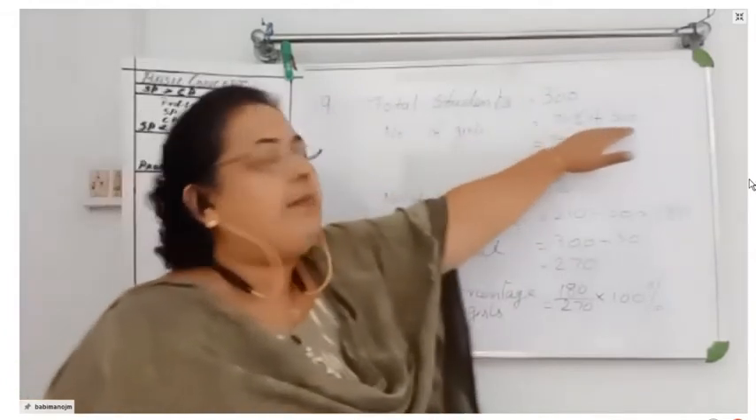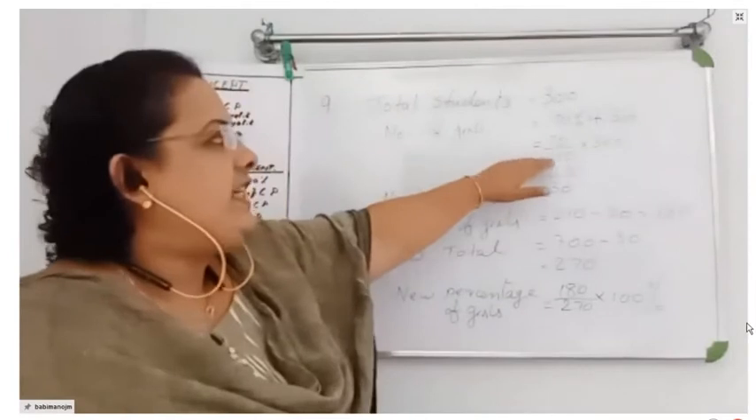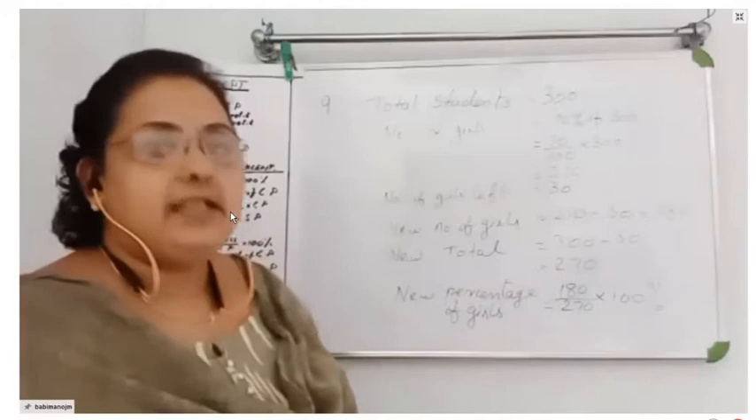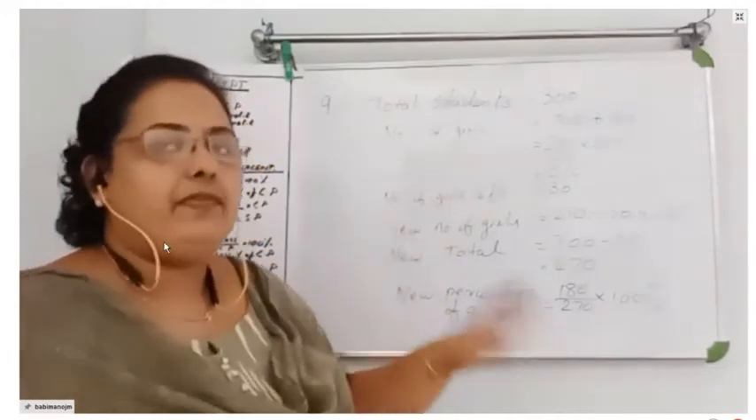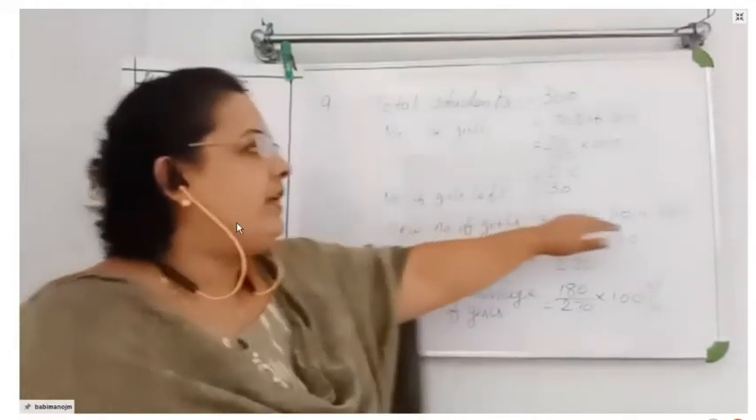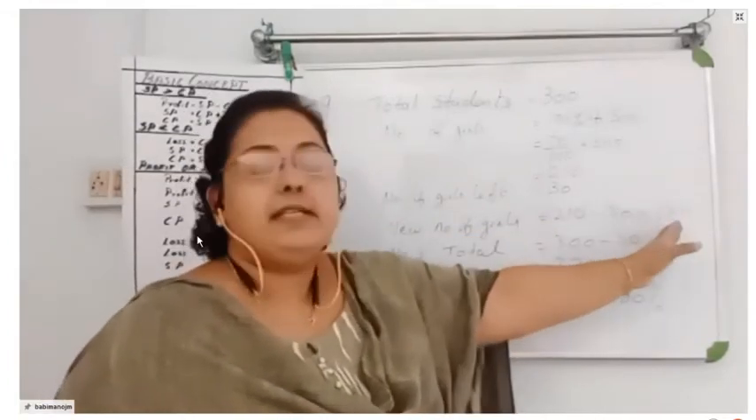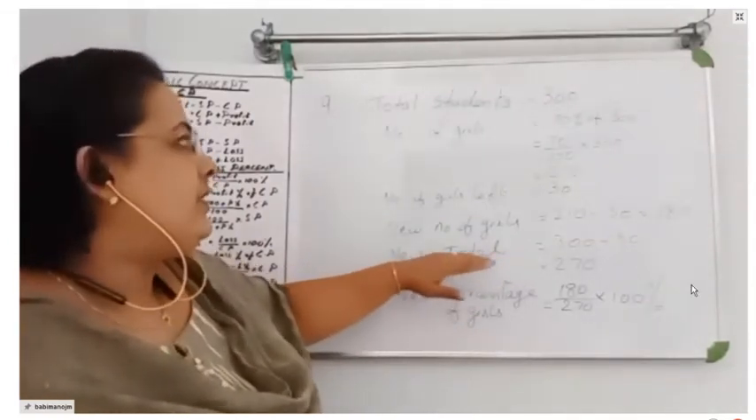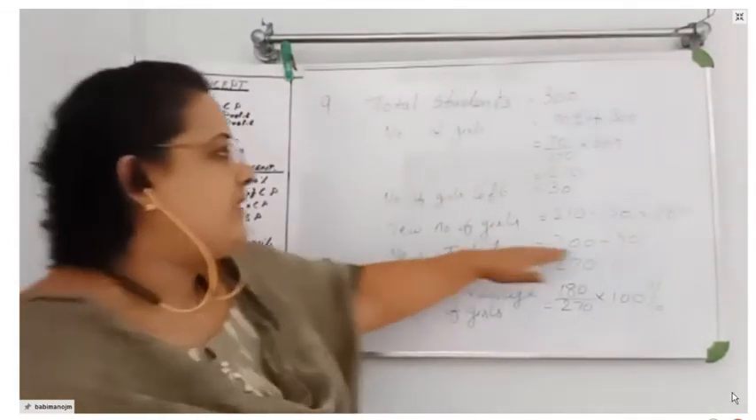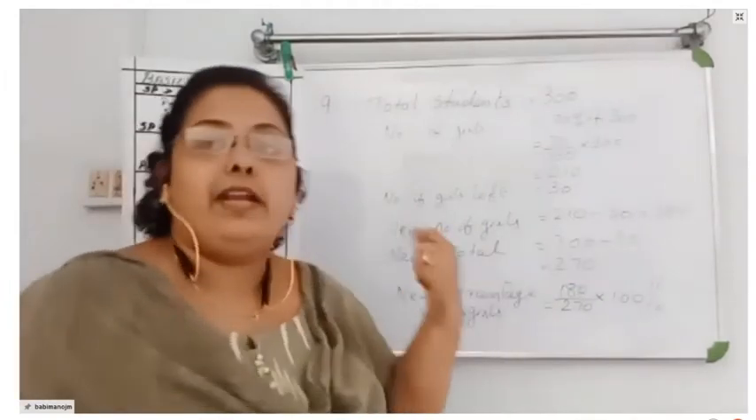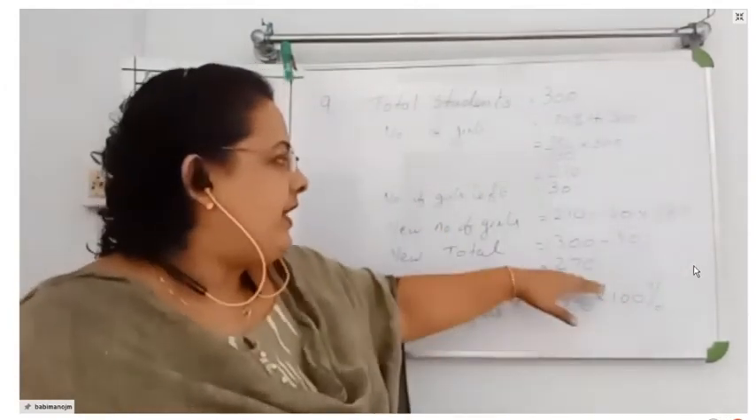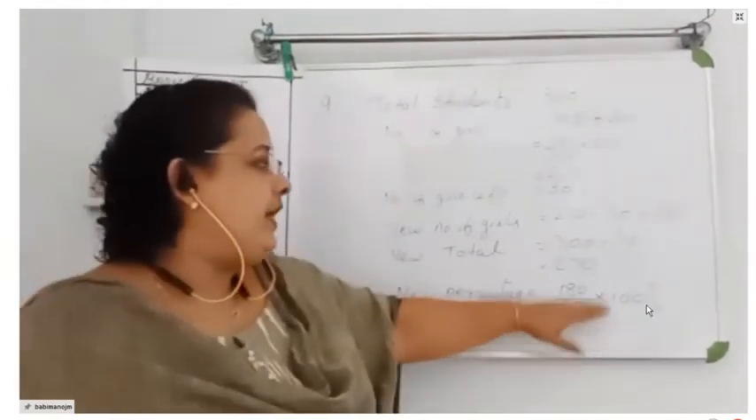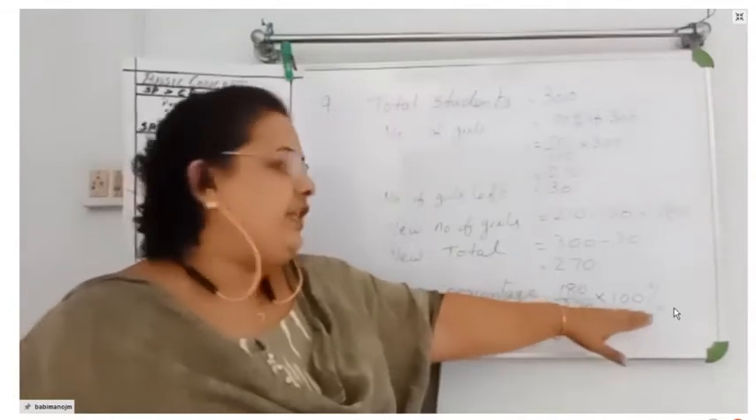So the number of girls is 70% of 300, which we found as 210. Then the number of girls who left the school is 30. So the new number of girls is equal to 210 minus 30, that is 180. Now the new total of the school: number of students is 300 minus 30, since 30 already left. So we got 270. Now the new percentage of girls is equal to 180 by 270 into 100.